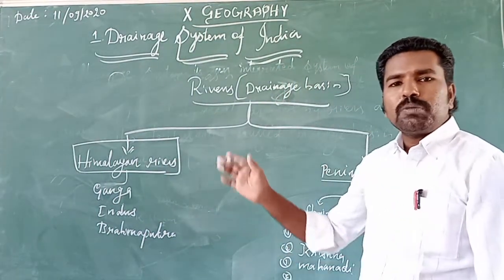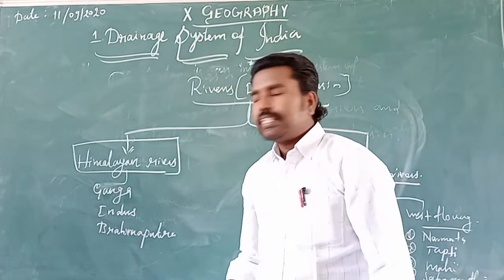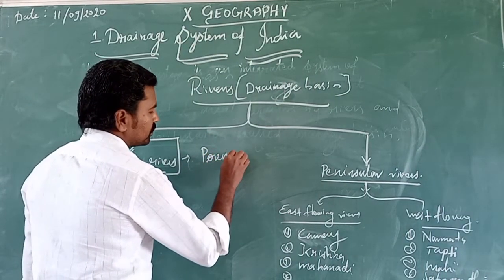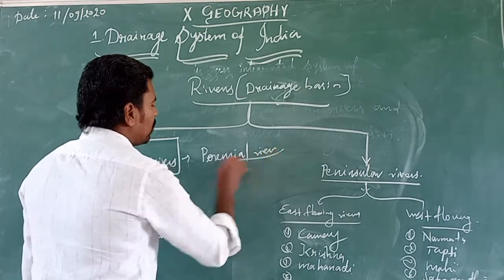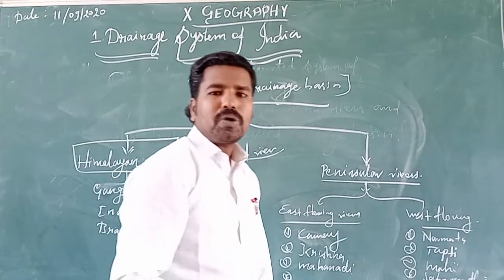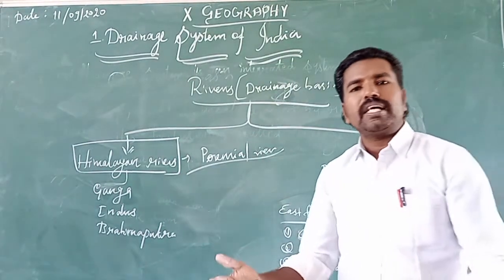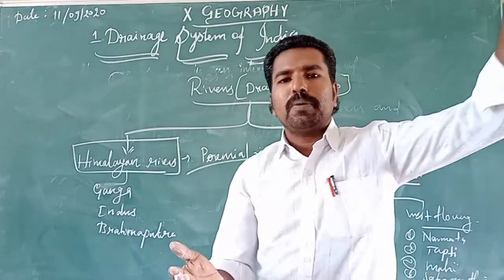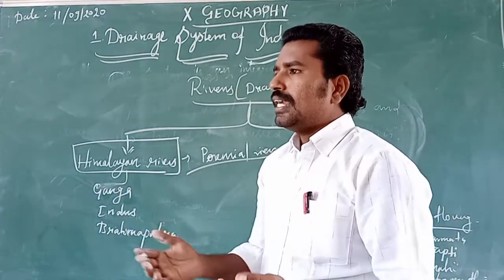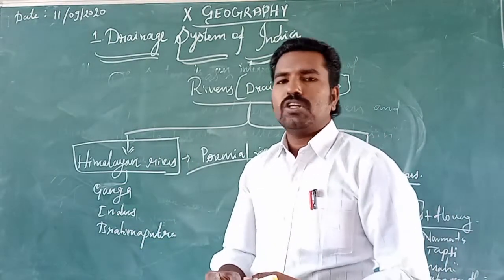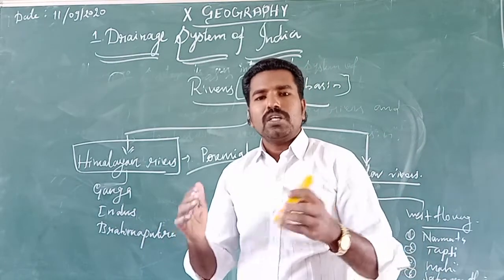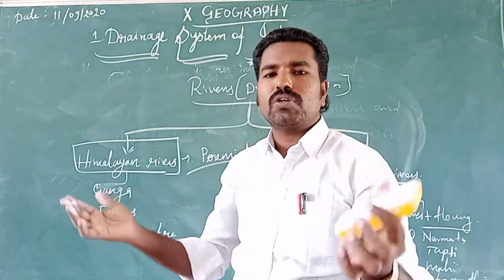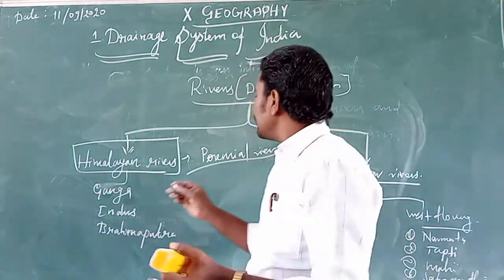Most of the Himalayan rivers originate in North India, and these rivers are called perennial river systems, because they originate from ice caps and glaciers found on top of the mountains at elevations above 7,000 meters. That's why they get water continuously.